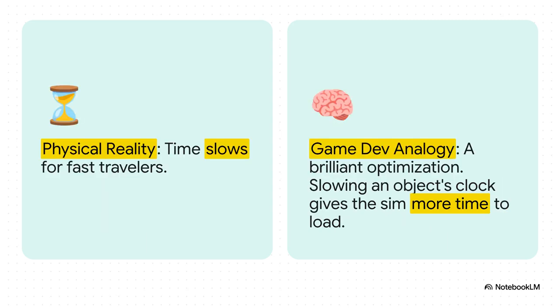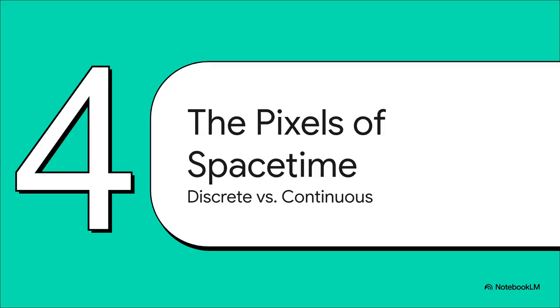And time dilation? Oh, from a developer's point of view, that's not a bug. It is a stroke of genius. It's a lag compensation mechanism. If a player starts moving close to the system's processing limit, the speed of light, you just slow down their internal clock. This gives the simulation more cycles to load the world around them. So from the player's perspective, the experience stays perfectly smooth, even at insane speed. These analogies are already pretty convincing, right?